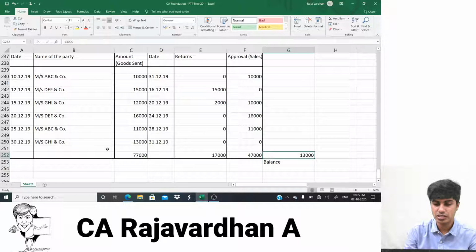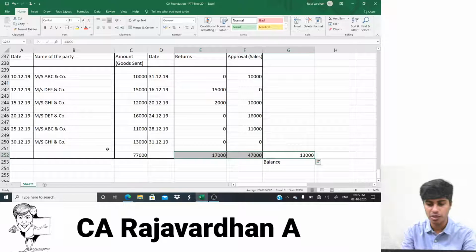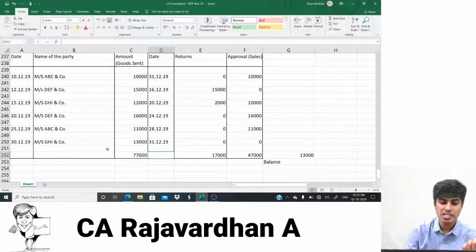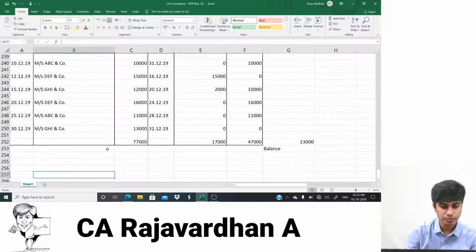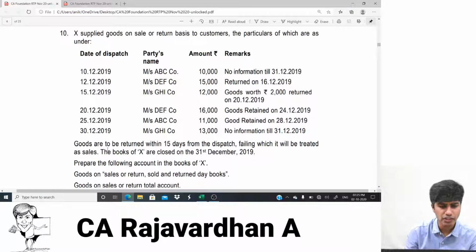Now if you can check, 13 plus 47 plus 17 is equal to 77. 77,000 worth goods you sent. Out of that 17,000 they have returned, 47,000 is approved, 13,000 is balance. So now you have to prepare one ledger account. Yeah, that's what they've asked in the question.